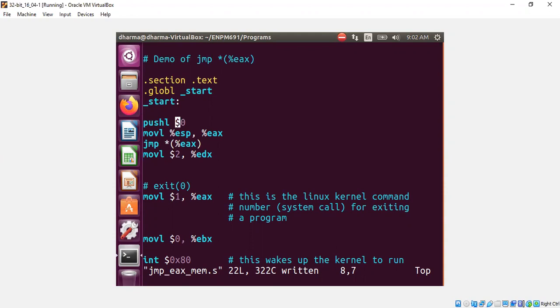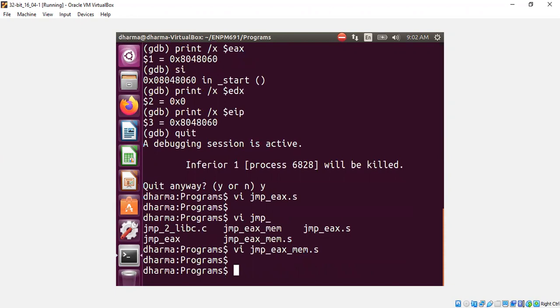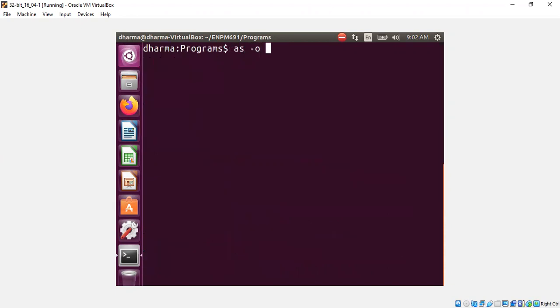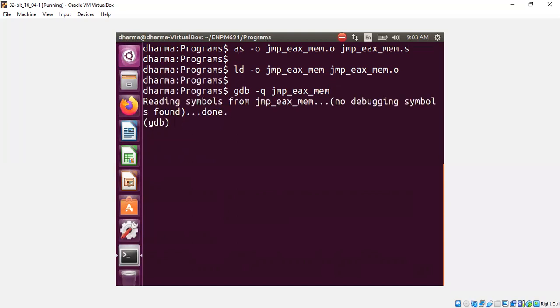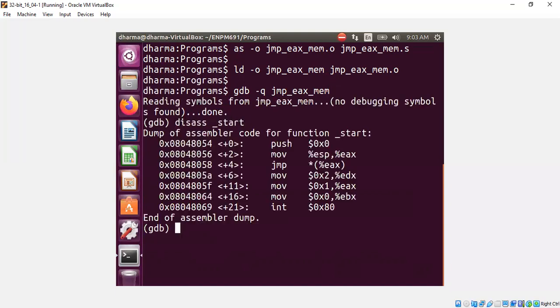Okay, let's compile and run this first, and then we will modify it. Let me compile this code. Jump EAX, the memory referencing, right? We will see what happens. Okay, disassemble the code as always. Put a breakpoint at this location, right before the jump statement is going to run, and run.